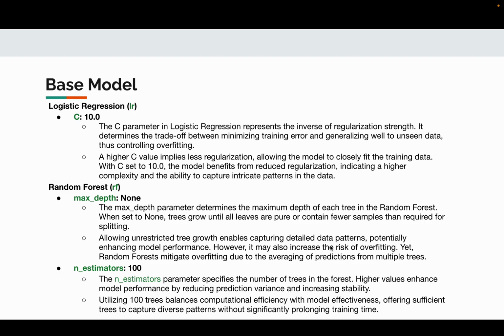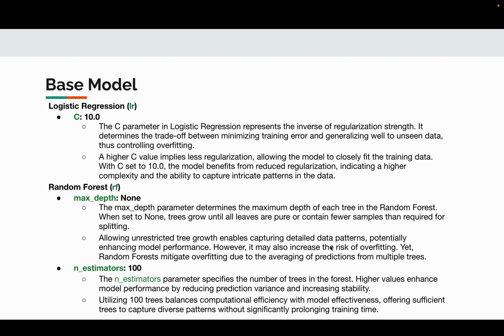And the second algorithm, random forest, we set the max depth parameter to None. This parameter determines the maximum depth of each tree in the random forest. When set to None, the tree grows until all leaves are pure or contain fewer samples than required for splitting. Allowing unrestricted tree growth enables the model to capture detailed data patterns, potentially enhancing performance. However, this also increases the risk of overfitting, which is mitigated in random forest due to averaging the predictions from multiple trees.